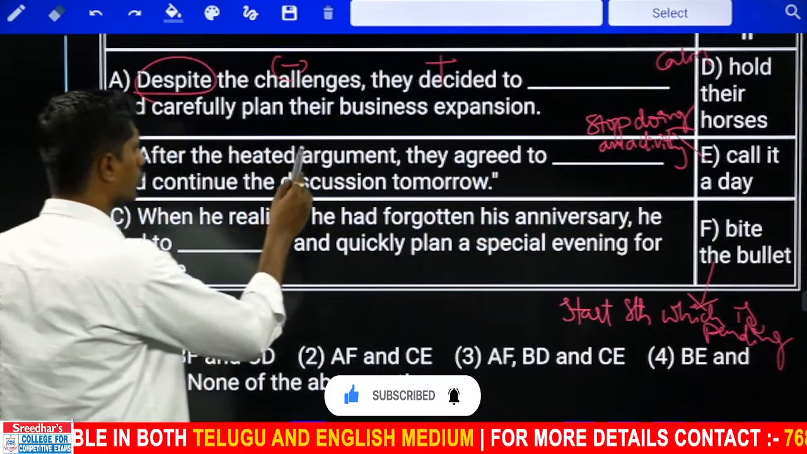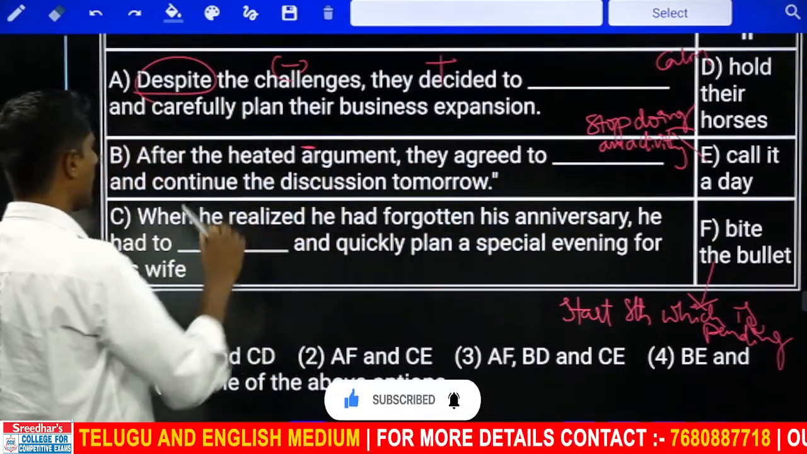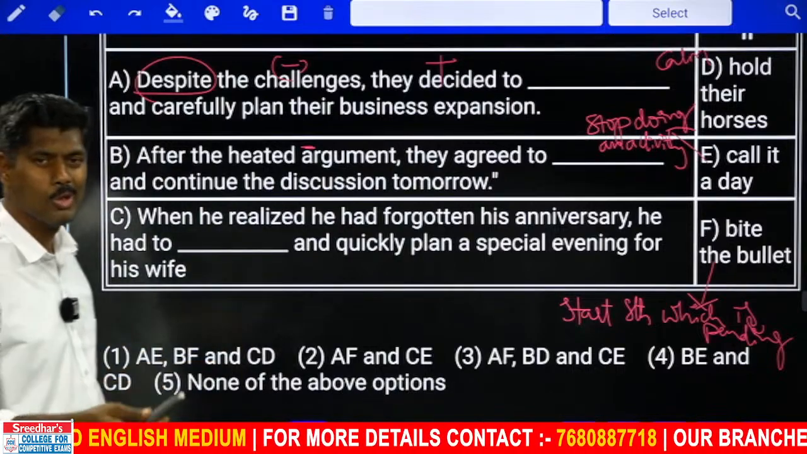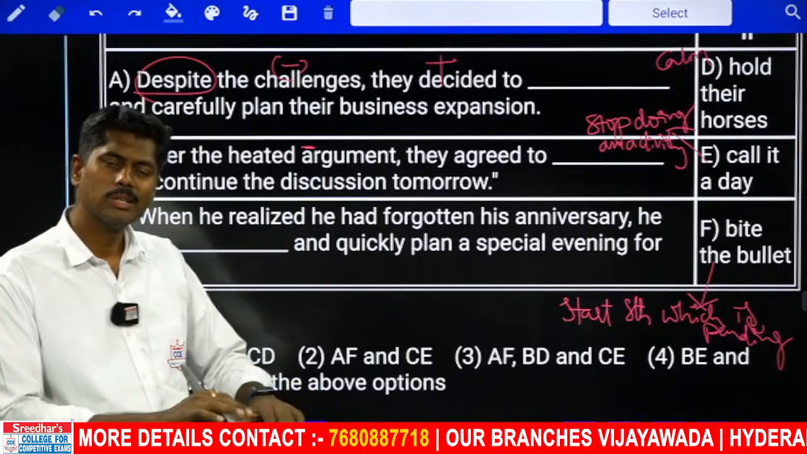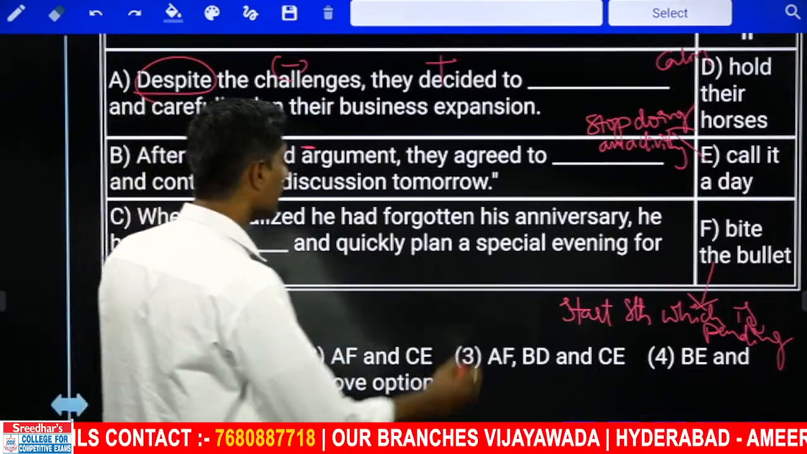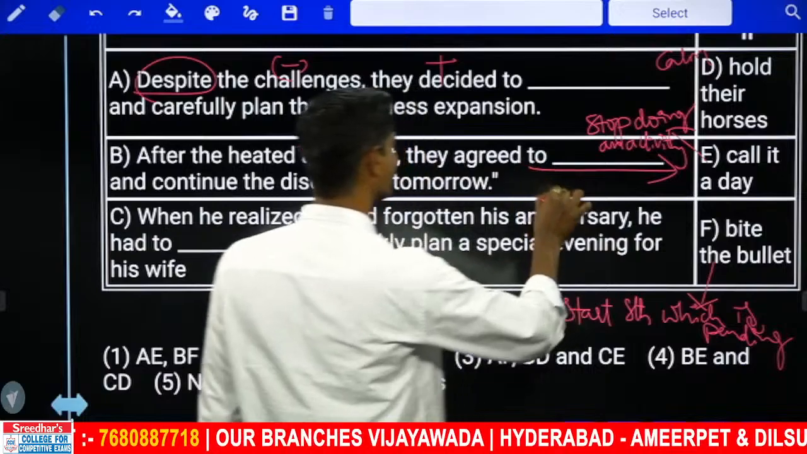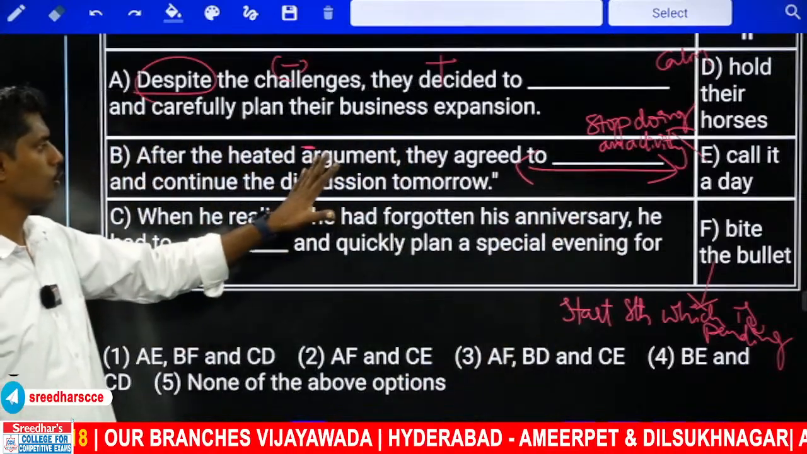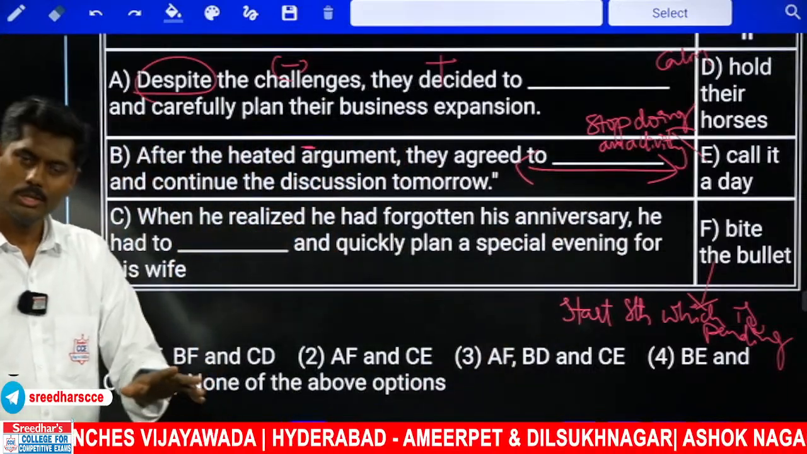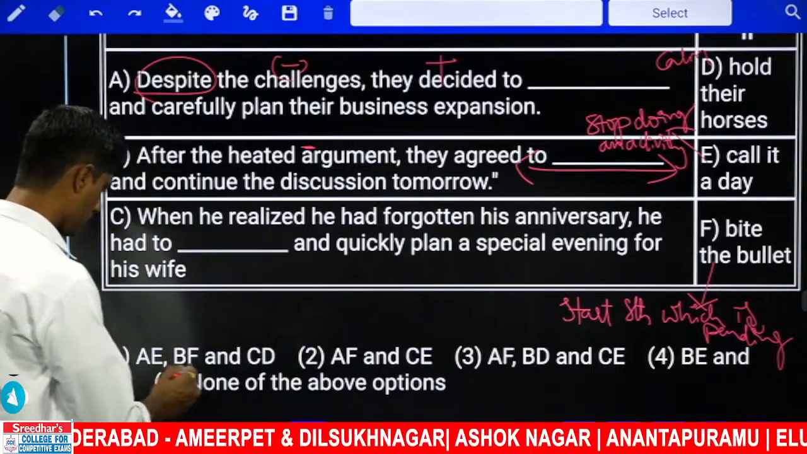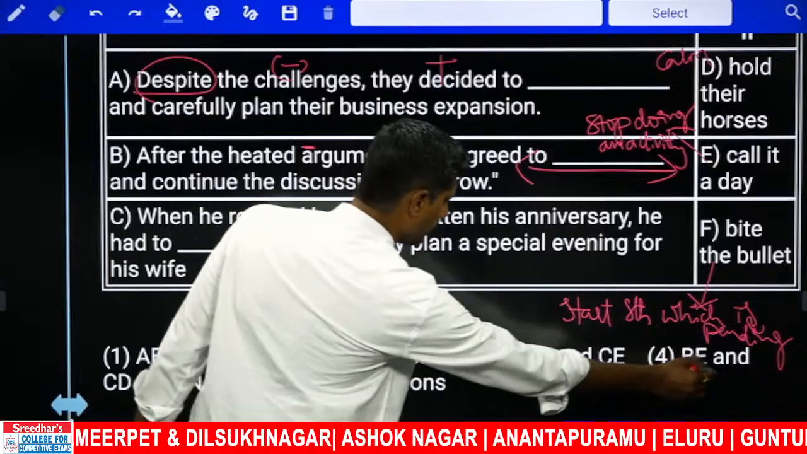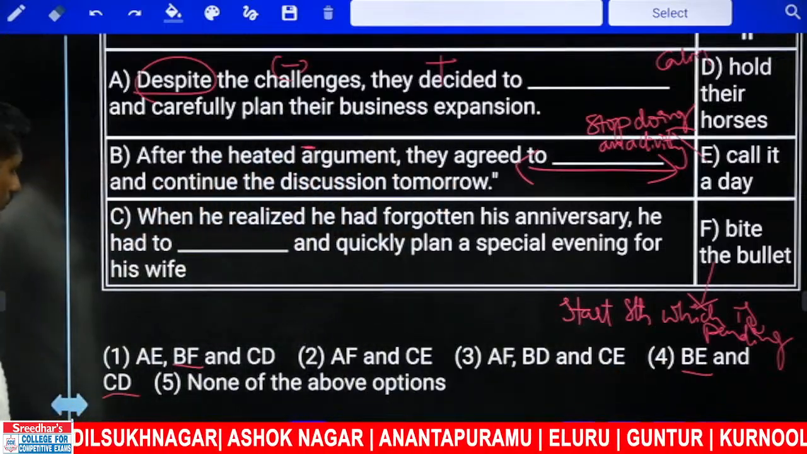After the heated argument, bit negative, they agree to dash and continue to discuss tomorrow. Heated argument came, then what did they say? Let us stop here and we'll continue tomorrow, he said. So I can combine BA. After the argument, they wanted to stop it now, continue next day. So B options, BF, B is here, therefore CD.